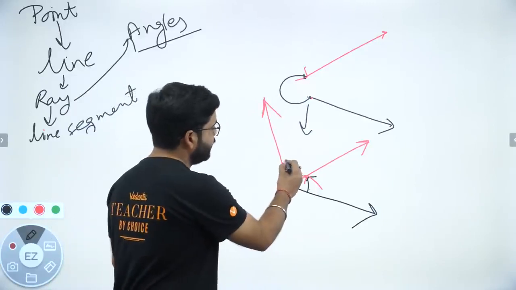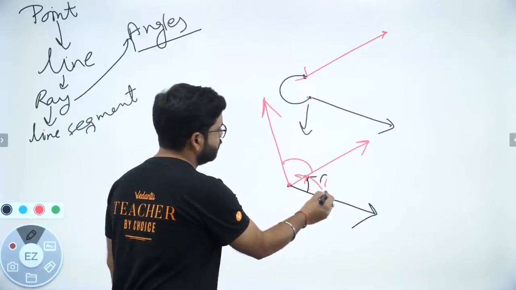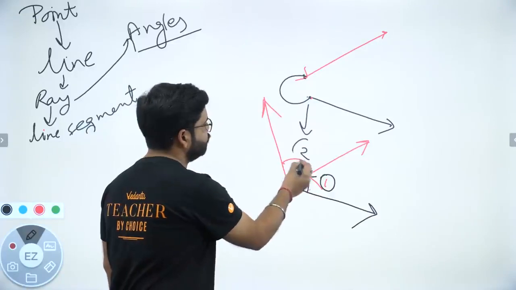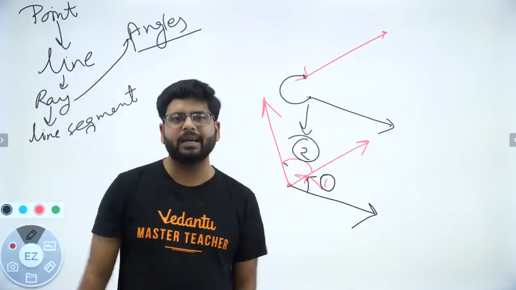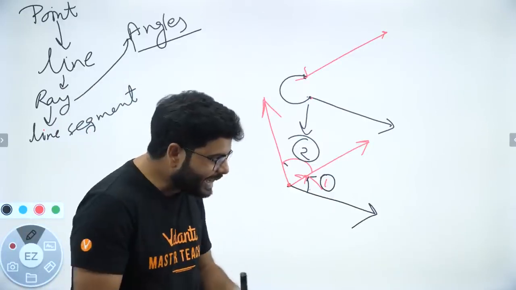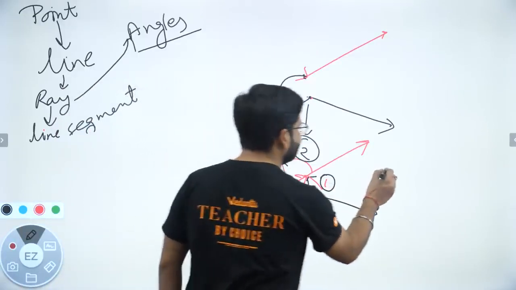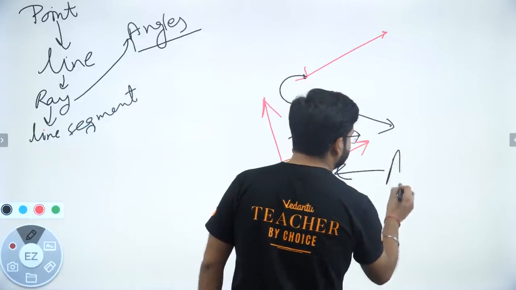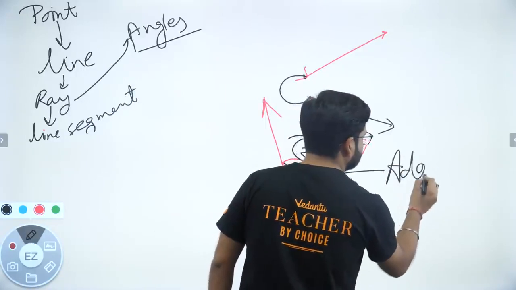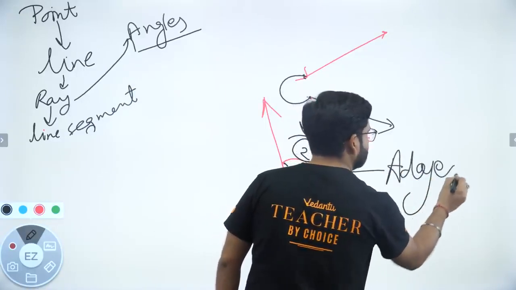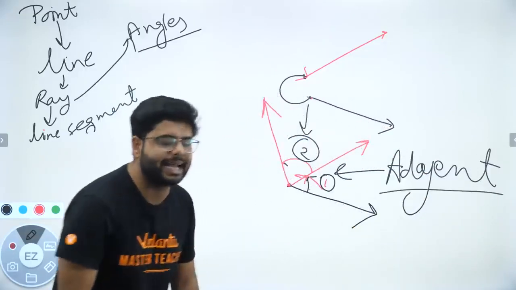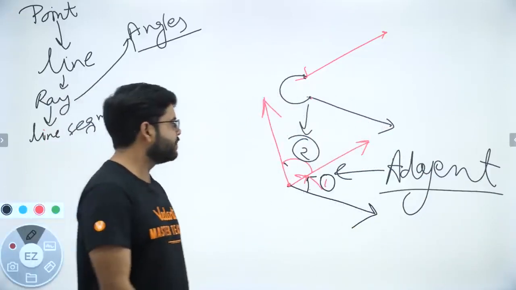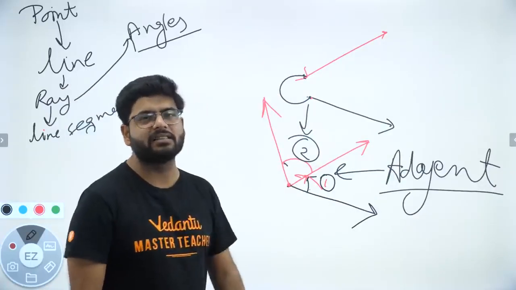So what happened? Now if I am talking about this angle 1 and this angle 2, I have joined one more ray, right? So I have got two angles. Both are neighbours, right? So what are they called? They are called the adjacent angles. Try to understand the definition, okay? Because they are adjacent to each other, okay? They are lying exactly adjacent to each other, right? So they are called the adjacent angles.